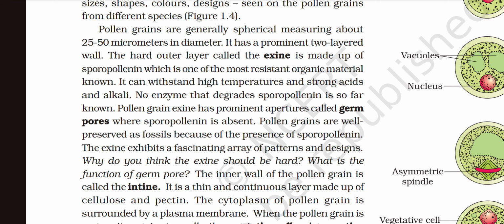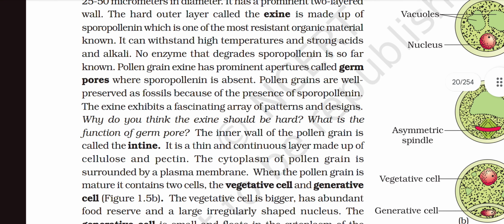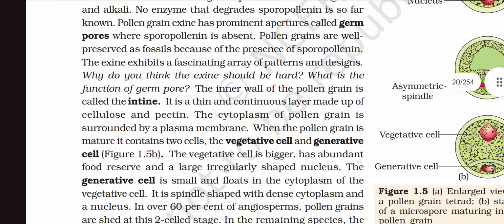The inner wall of the pollen grain is called the intine. It is a thin and continuous layer made up of cellulose and pectin. The cytoplasm of the pollen grain is surrounded by the plasma membrane. When the pollen grain is mature, it contains two cells, the vegetative cell and the generative cell.